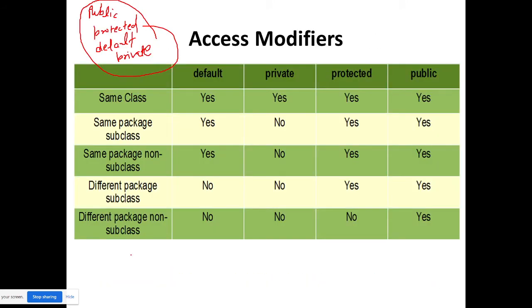Now, whatever I told, that is present. Default is your modifier. As of now, when I say default, there is actually no default keyword written before it. If I write class name as class A, B, C, then this is by default default. You don't need to write default. This is not a keyword. Default means there is no keyword, no modifier, used before the class.